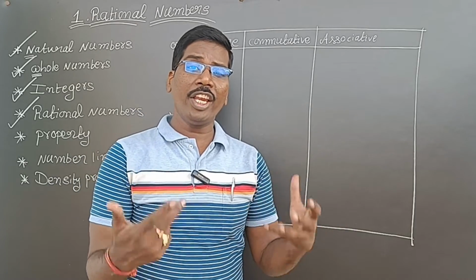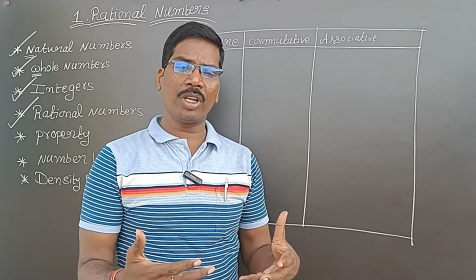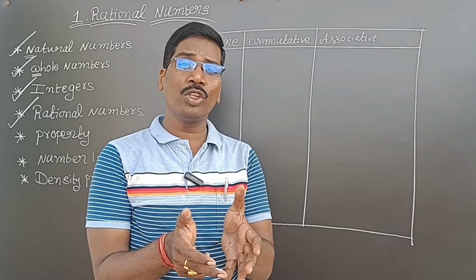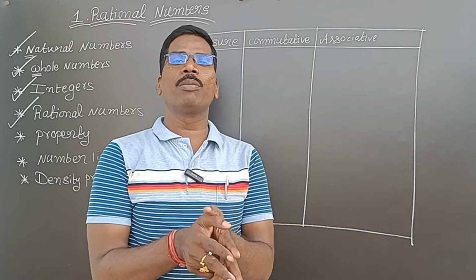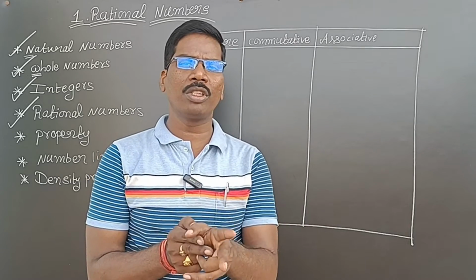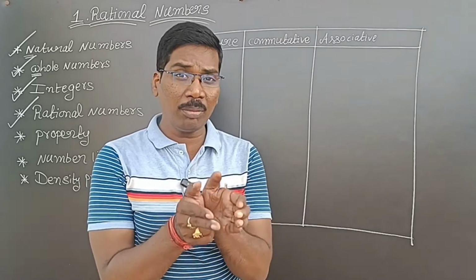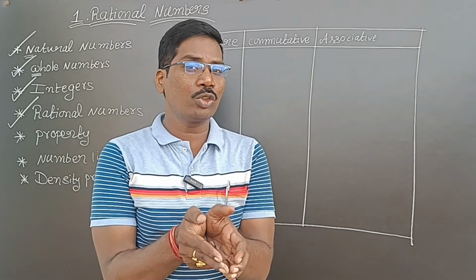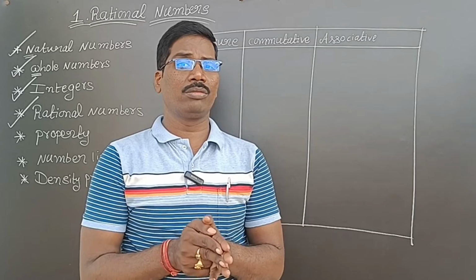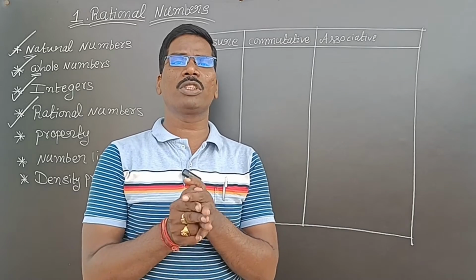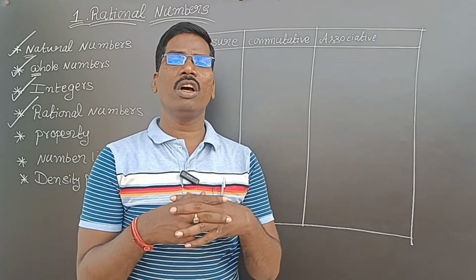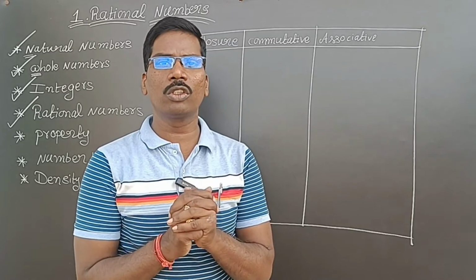So if you take any 2 numbers and do any operation, the result should also be in the same number system. If I take any 2 numbers in a number system, the result should also belong to that number system. That means it is closed within that number system, like friends or relatives. So those are called closure property.